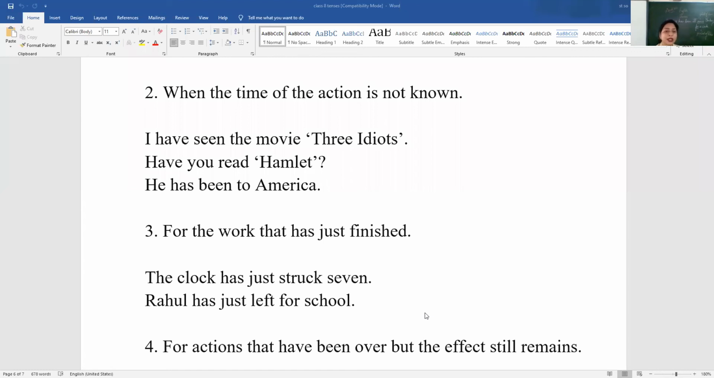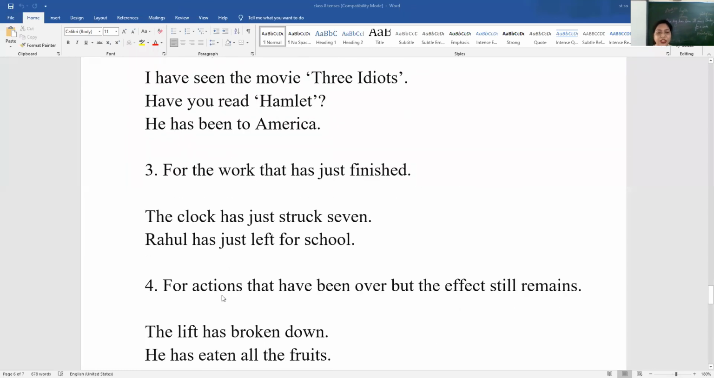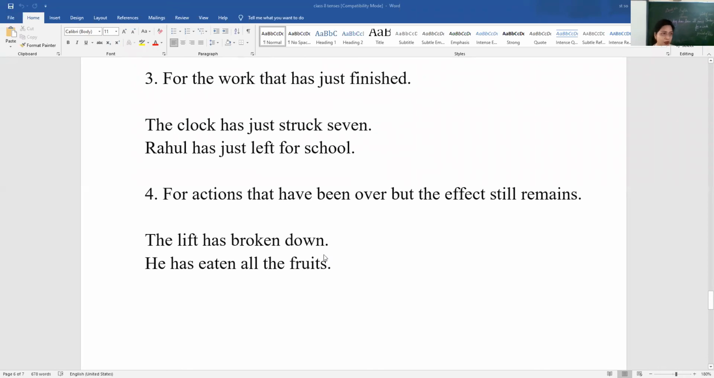Okay? So the clock has just struck 7. Rahul has just left for school. Okay? Then for actions that have been over, but the effect still remains. The actions were done in the past, they are over, but their effect is still there. How? Let's see. The lift has broken down. Okay, the lift has broken down. Now, in your apartment, the lift has broken down. That means it needs repair.